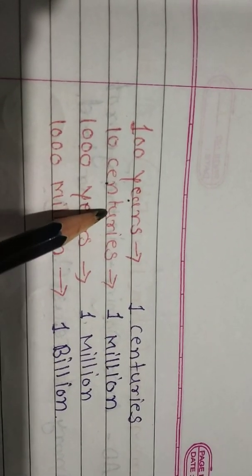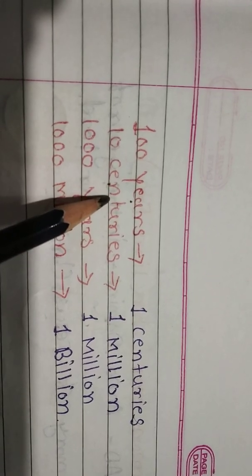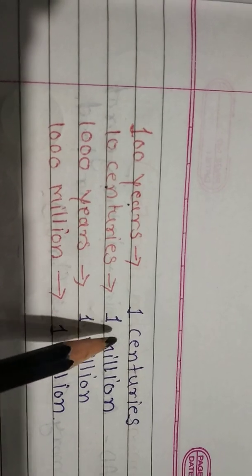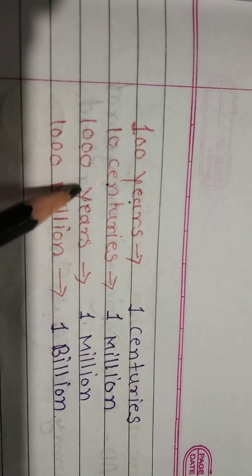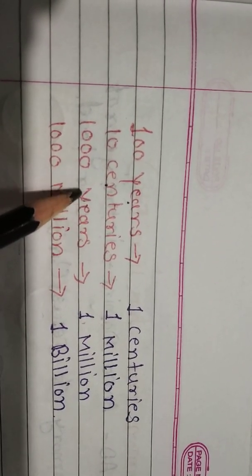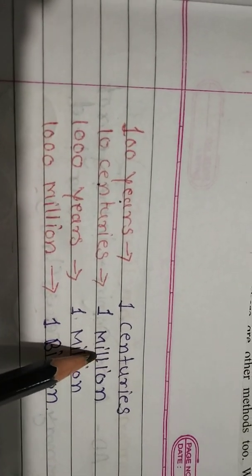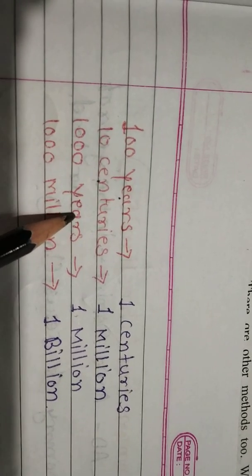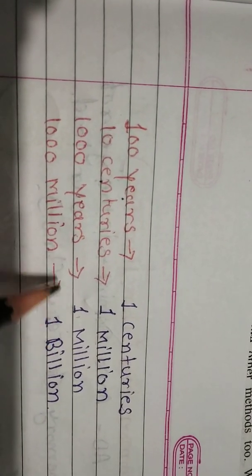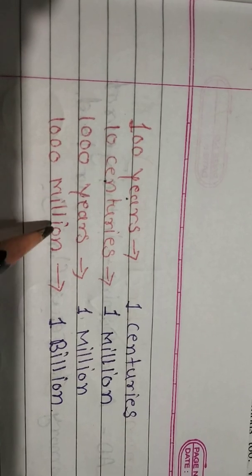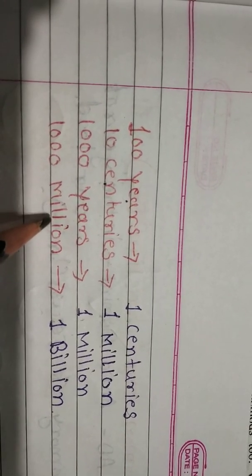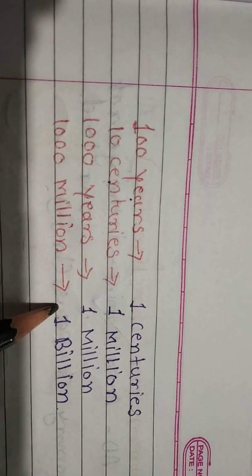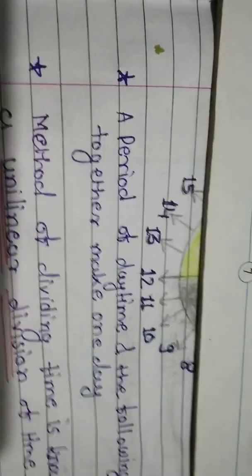When 10 centuries are completed, 1 millennium is completed. 10 centuries means 1000 years. When 1000 million years are completed, we can say 1 billion.